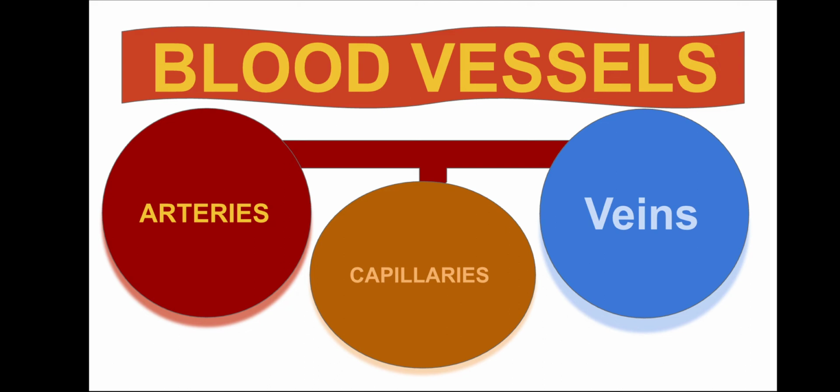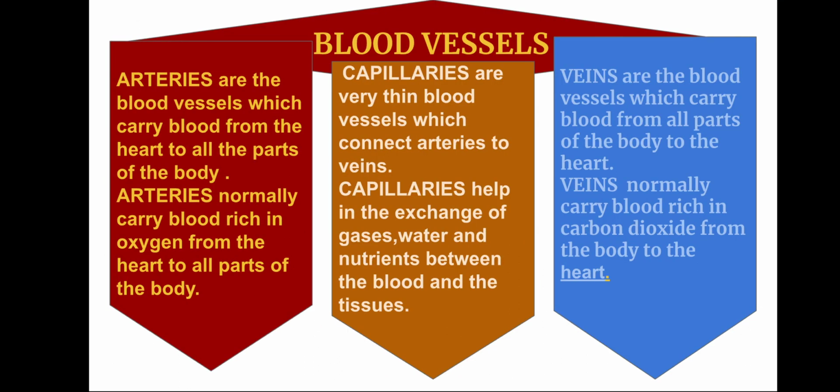Now let us know about arteries, veins and capillaries briefly. Arteries are the blood vessels which carry blood from the heart to all parts of the body. They normally carry blood rich in oxygen from the heart to all parts of the body. Whereas veins are the blood vessels which carry blood from all parts of the body to the heart. They normally carry blood rich in carbon dioxide from the body to the heart.